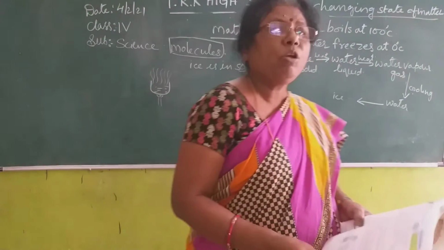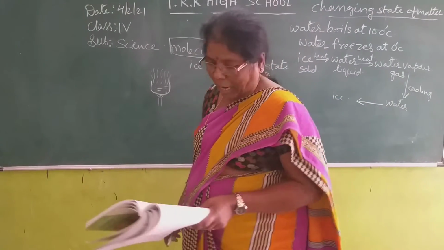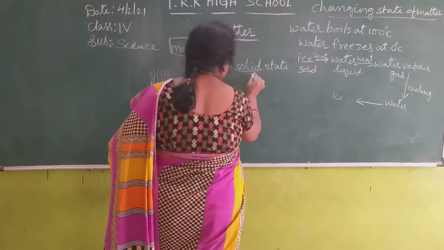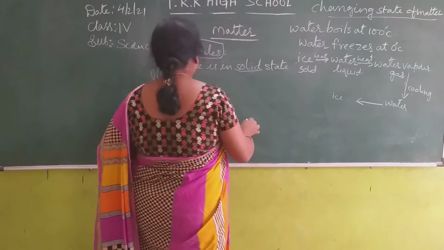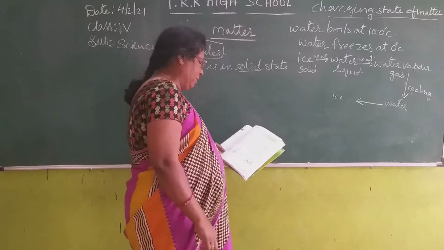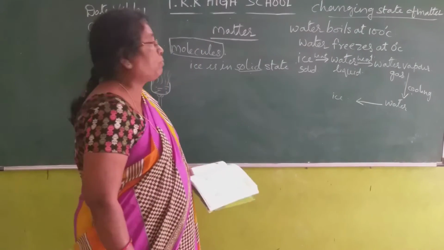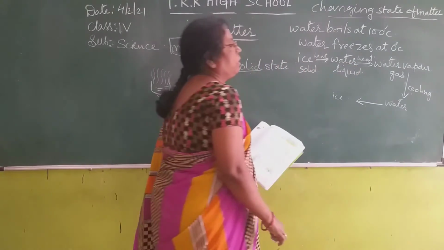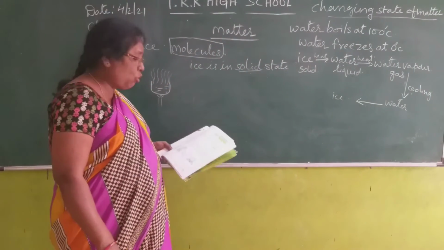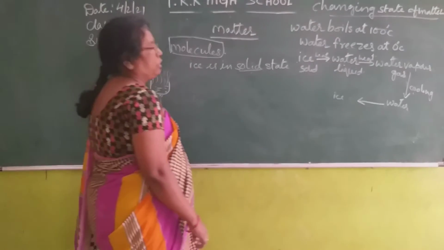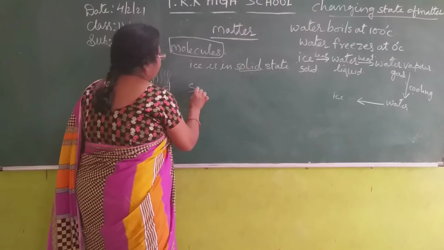On heating or cooling. So here see, ice is the solid form of water. It exists in solid state. When the ice cubes are kept outside, what happens? It melts and changes into water.